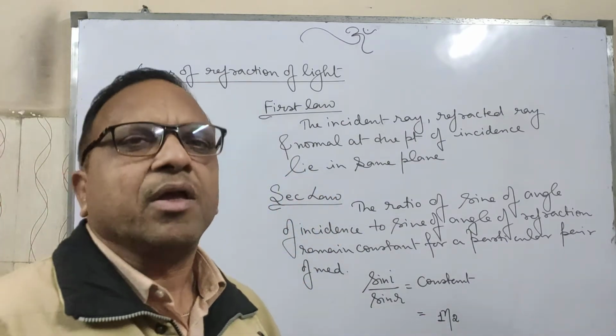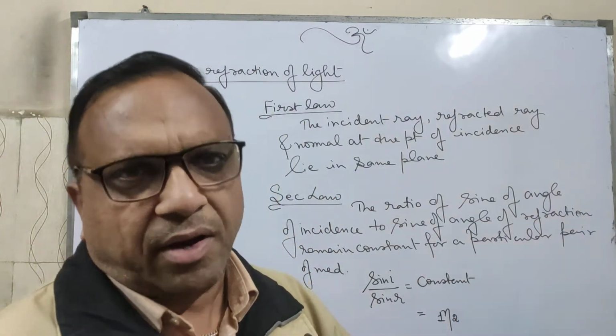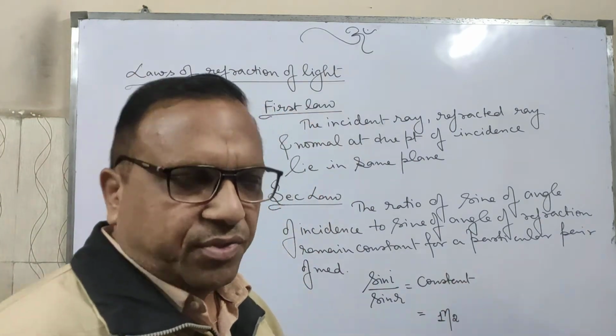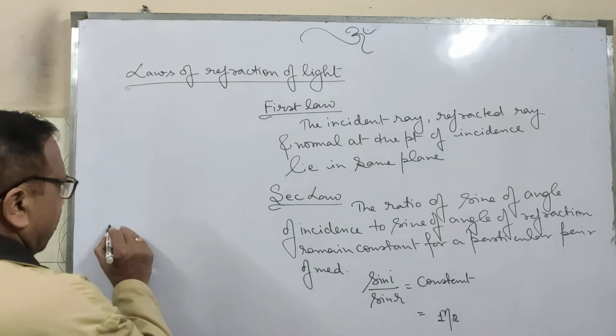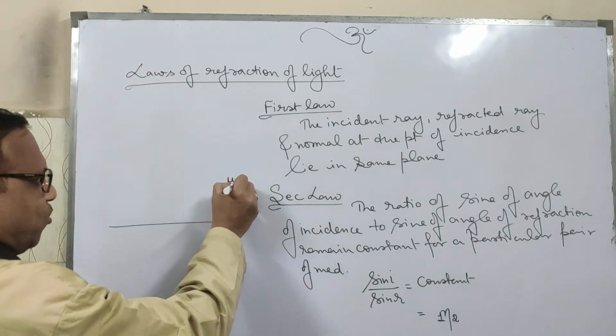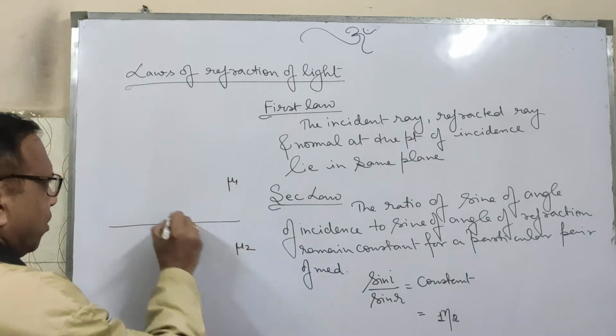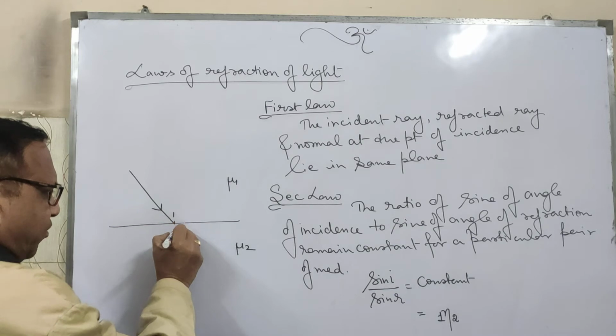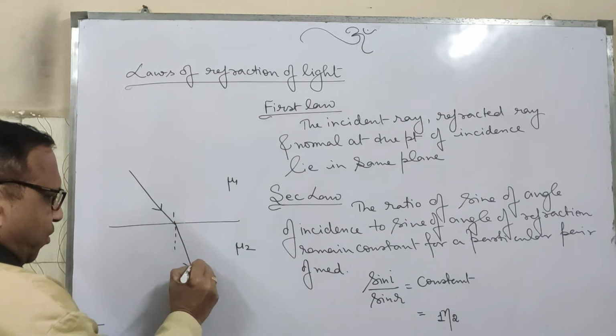Second medium means the medium the ray will enter, and the first medium is where the ray is incident. Suppose this is the interface, with mu1 and mu2. A light ray is incident on the first medium and after incidence it deviates from its path.